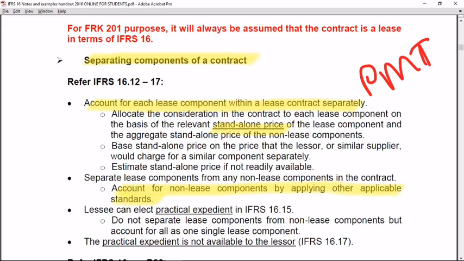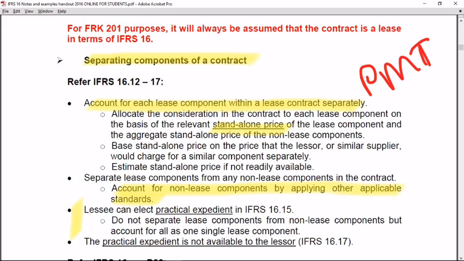However, under paragraph 15, the lessee has the option to elect what we call the practical expedient. When the lessee elects the practical expedient, the lessee does not have to separate the lease components from the non-lease components, but accounts for all of it as one single lease component.